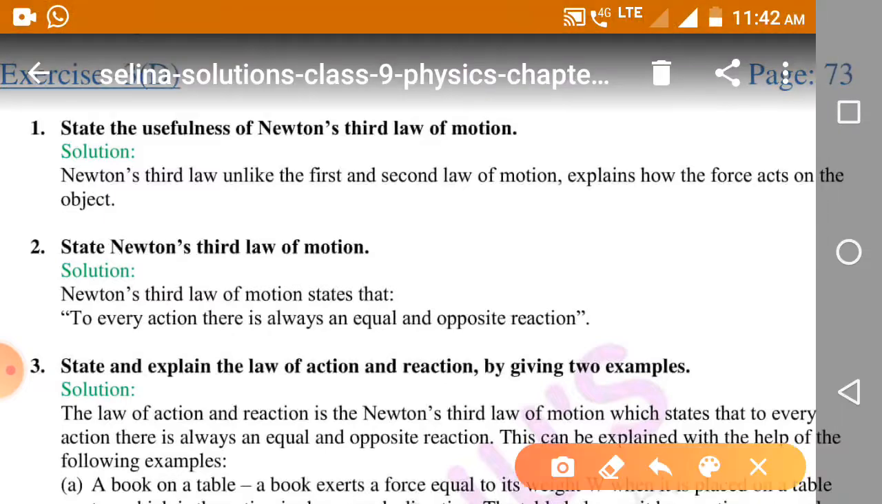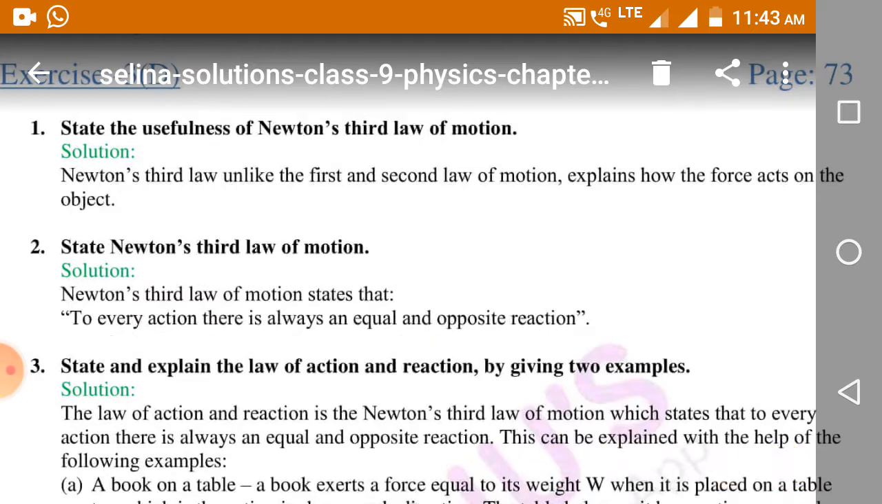The third law of motion tells us how force acts on the object where it is applied. The statement of Newton's third law of motion is: to every action there is an equal and opposite reaction.